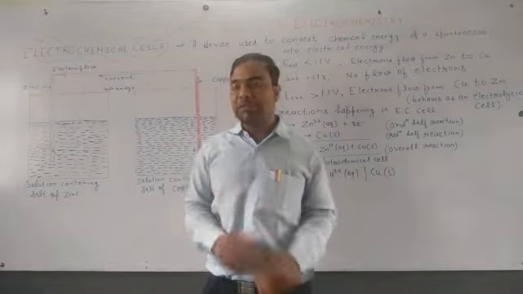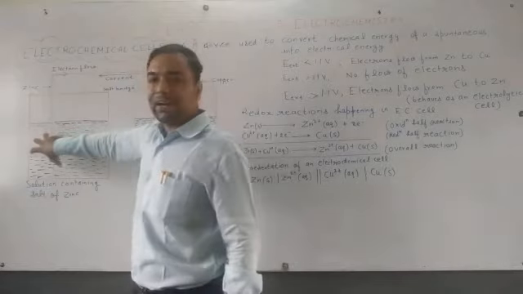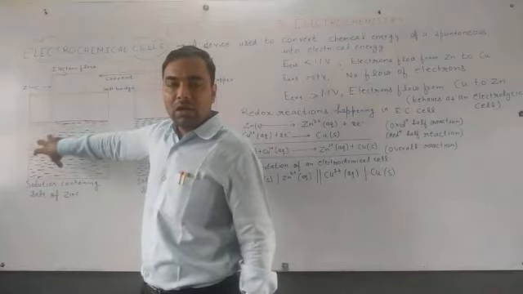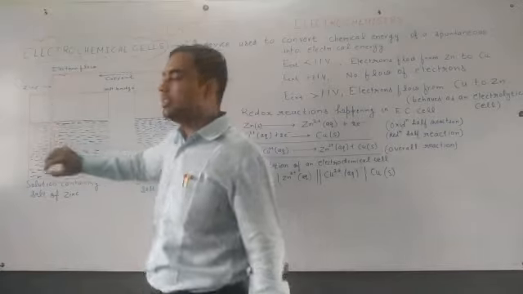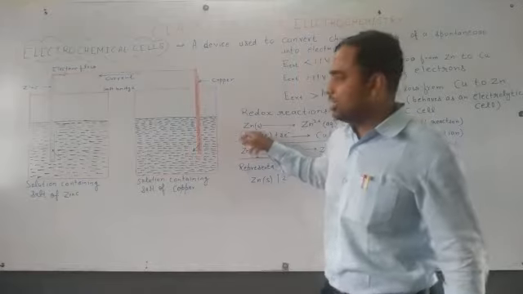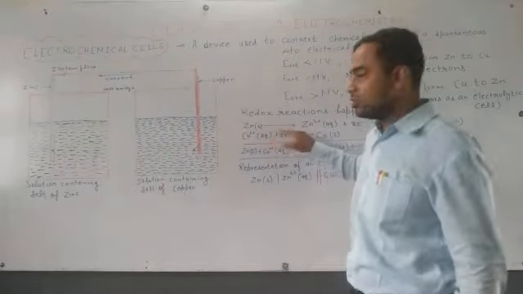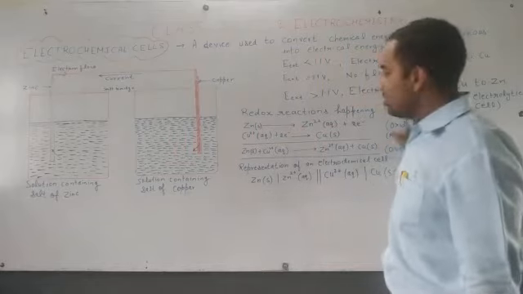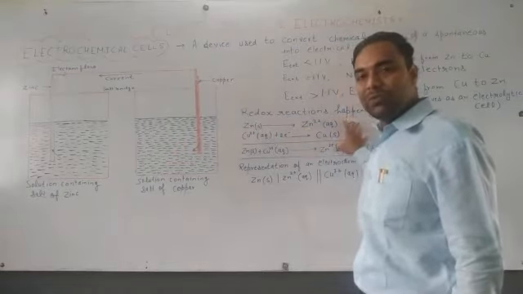So how does it happen? The zinc electrode will show a spontaneous process. It will release electrons. Because zinc is solid, it will release electrons, so this is the process of oxidation. It will form Zn2+ ions and electrons are liberated.